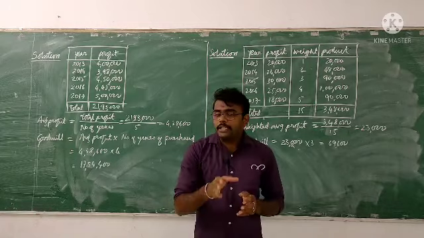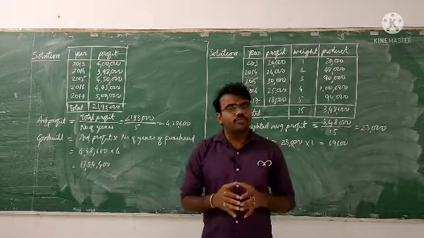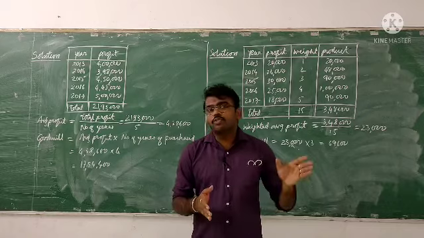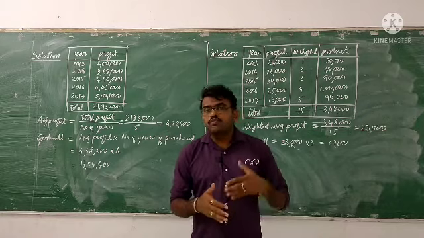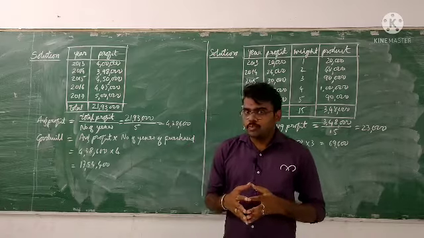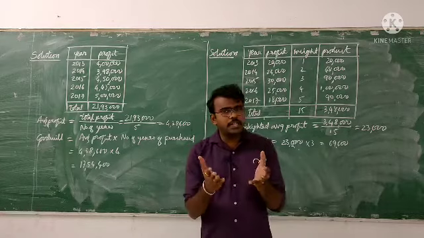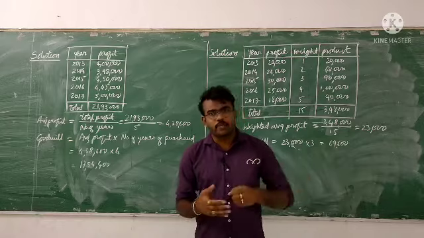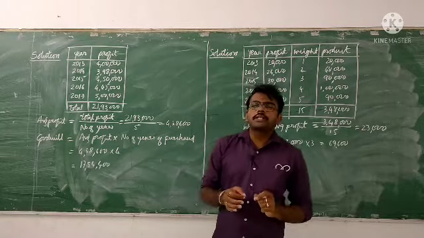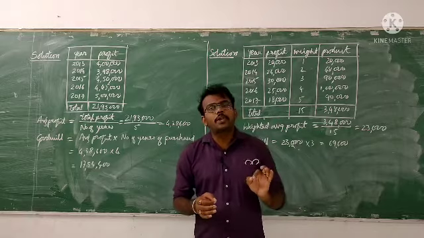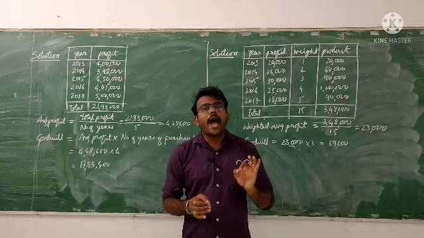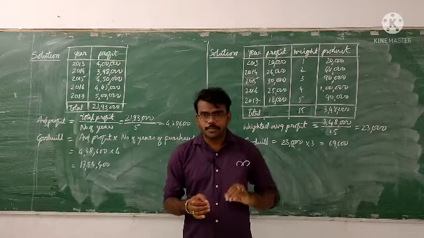As I told you already, to calculate the goodwill of the firm, we have three different methods: the average profit method, the super profit method, and the capitalization method. Clear? So these are the three different methods to calculate goodwill. Now in this video, we are going to discuss how to calculate the goodwill of a firm on the basis of the average profit method.